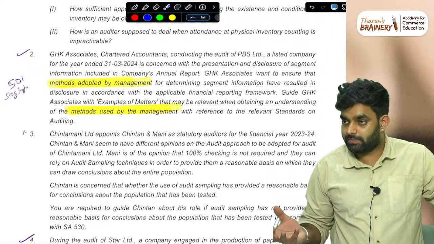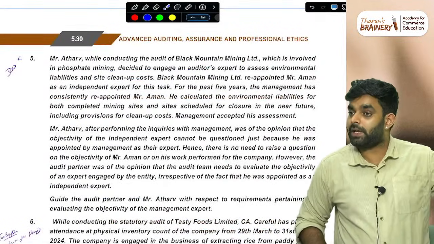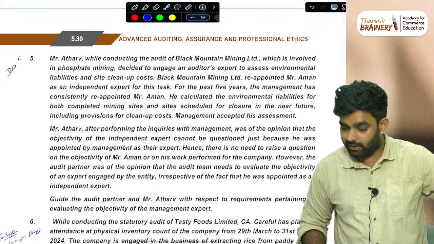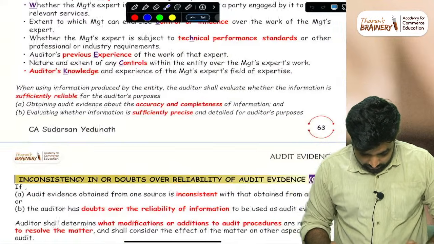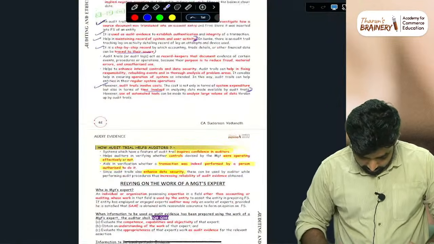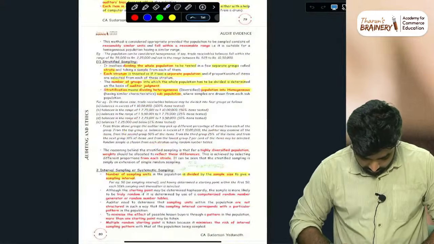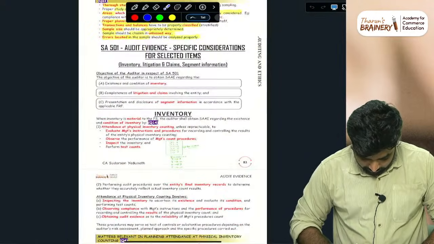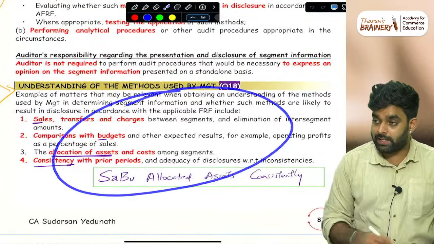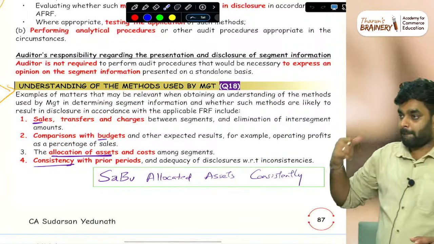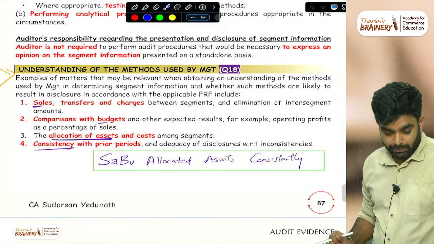Most books have it, but ICAI has not given it. Methods used by the management is a CA Inter topic. I'll show it to you. See, the CA Inter memorization batch. You have to find it. Audit sampling. Then they have asked about understanding the methods used by management. They have given a suggested answer for this also. Same thing, cut, copy, paste.